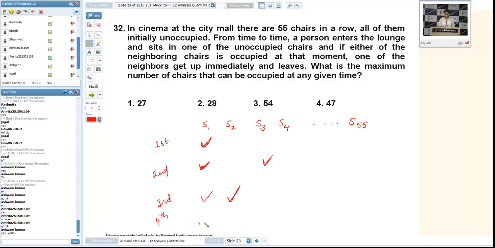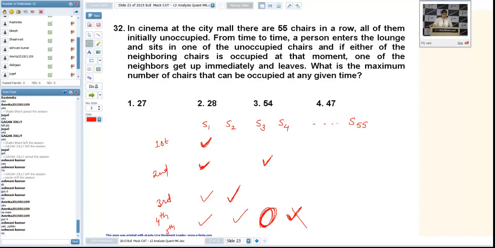Similarly, consider now two chairs are occupied, the fourth guest is coming and he is sitting at the fourth chair. Now suppose the fifth guest is coming and he is sitting in between them, between seat 2 and seat 4. Then suppose S4 is going out. Similarly, if we extend this logic, the first 54 chairs will be occupied. Is it okay with you? Please write your doubt if you find any problem in this.